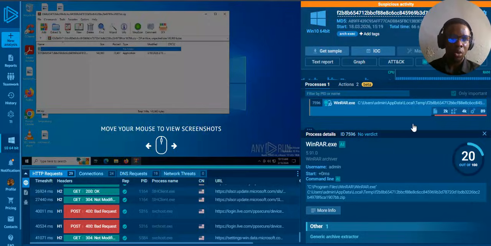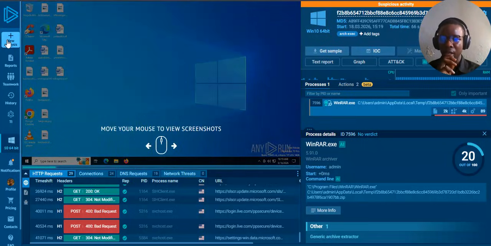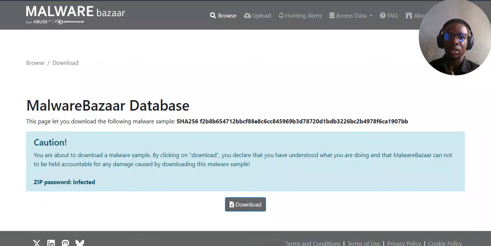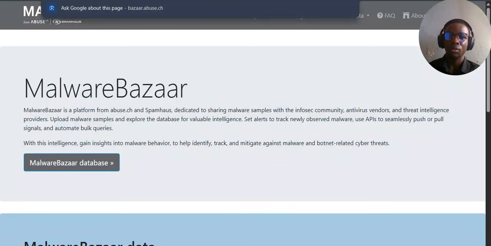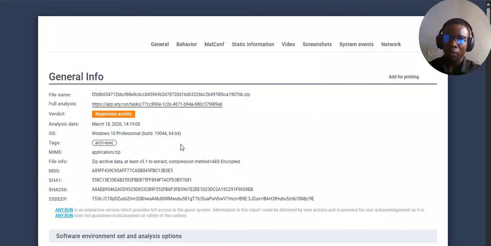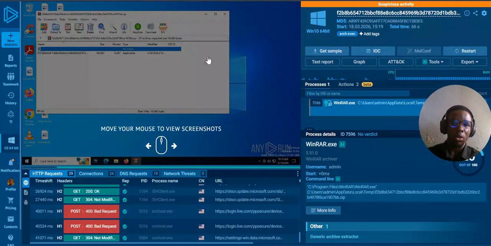So since we don't get to check for this properly, I guess we should run another scan, but this time it's going to be a URL. So we would have what we're looking for. So let's try the MalwareBazaar itself, and let's see how it will turn out for us. Let's check the MalwareBazaar itself. So new analysis. Well, let's check reports. It actually comes with reports. Okay. All right. I guess we've seen what we're looking for.